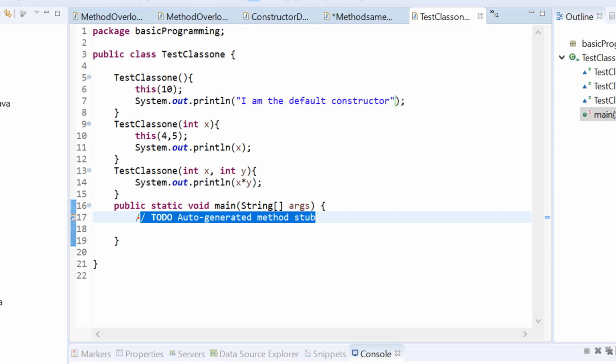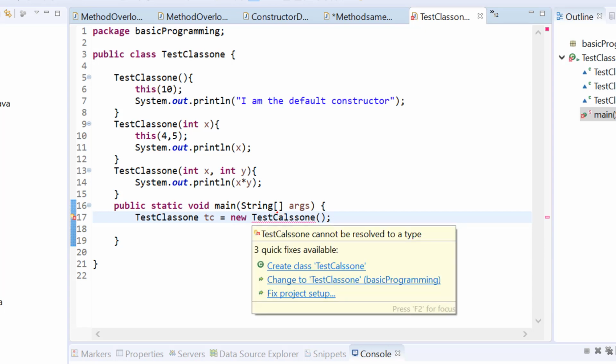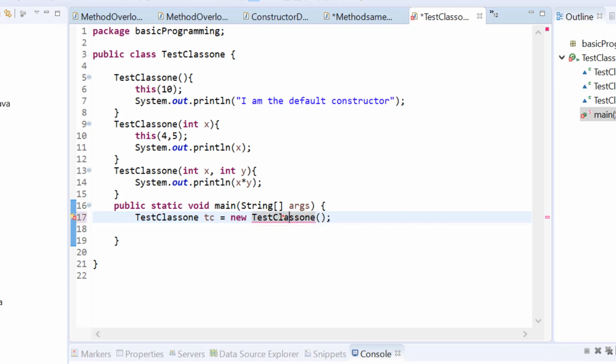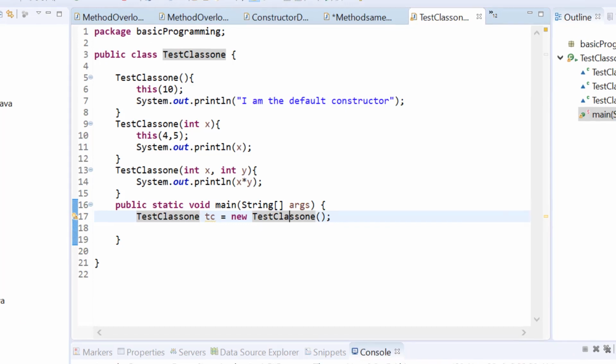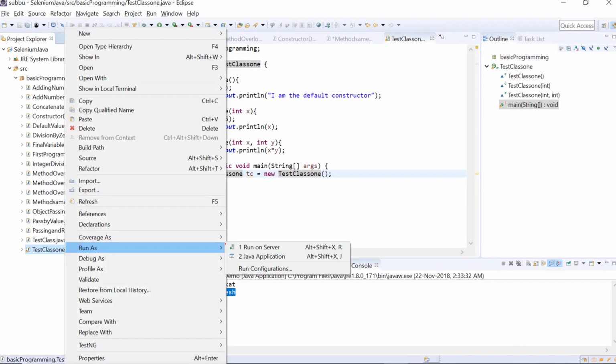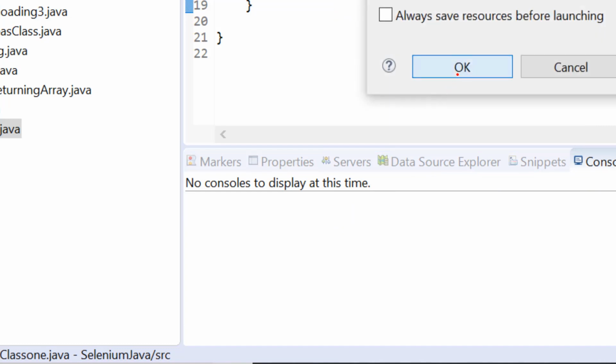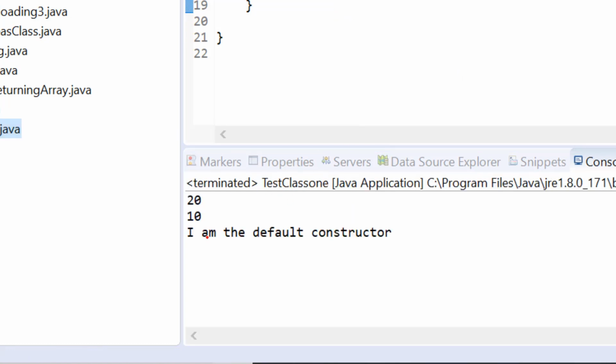So let's create an object now. So I'm saying test class 1 tc equals new test class 1, and I am calling the default constructor here. So there is something wrong here. Okay, the spelling is incorrect. Test class 1. Okay, now I have created this object. This will call the default constructor. Now let us run this one and see what happens. Run as Java application. Save this one. Okay, so 20, 10, I am the default constructor.